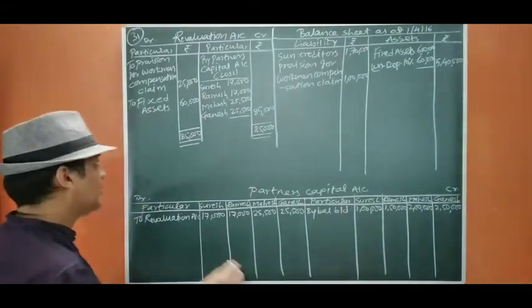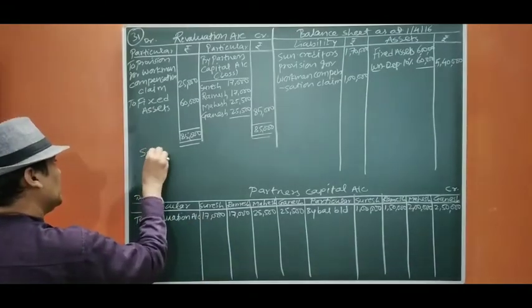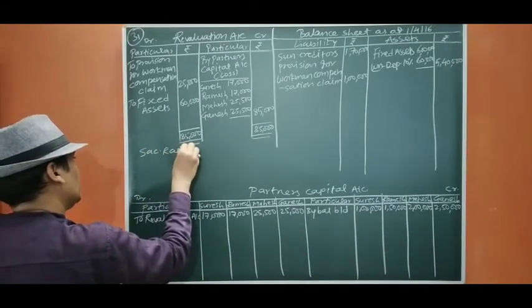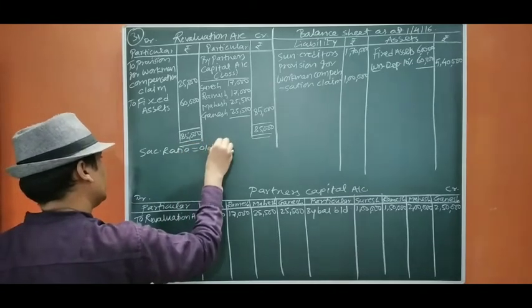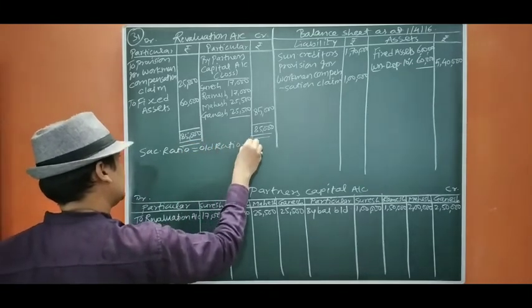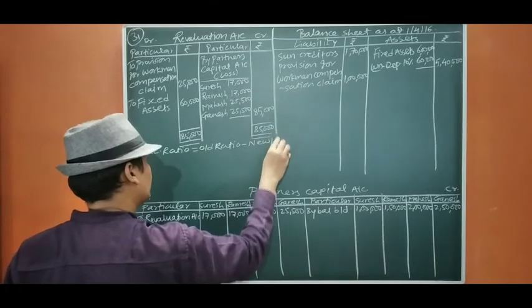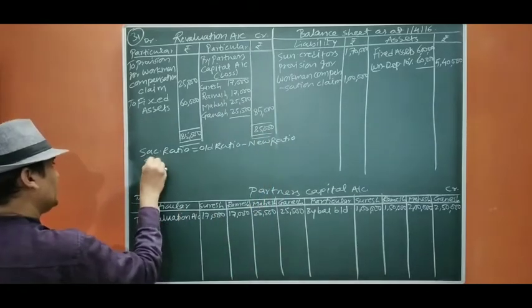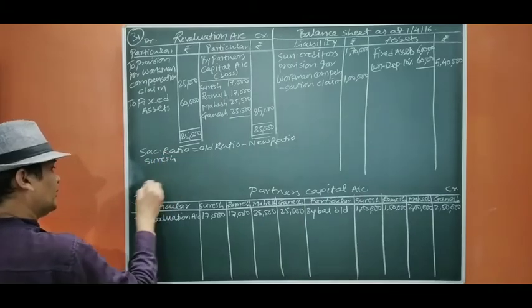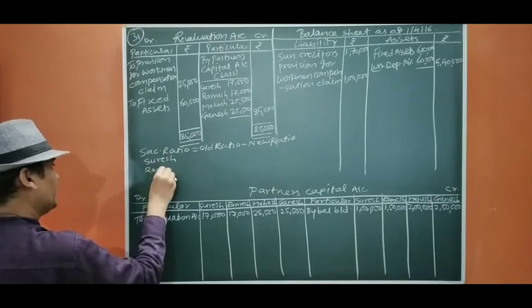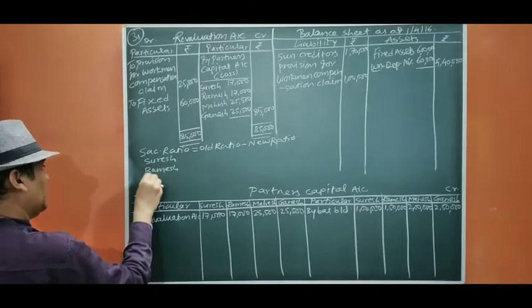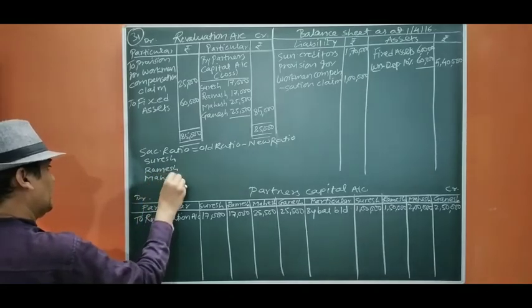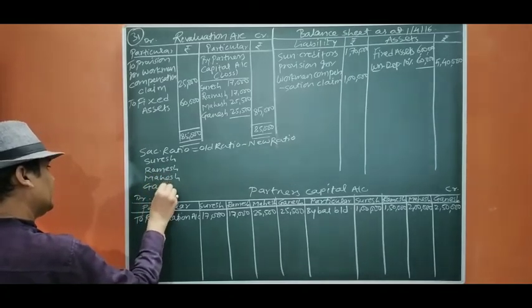Now we are going to do the adjustment of goodwill. So we are going to find out the sacrificing ratio. Sacrificing ratio equals old ratio minus new ratio. First Suresh, Ramesh, Mahesh and Ganesh.